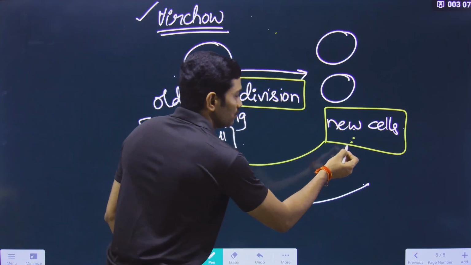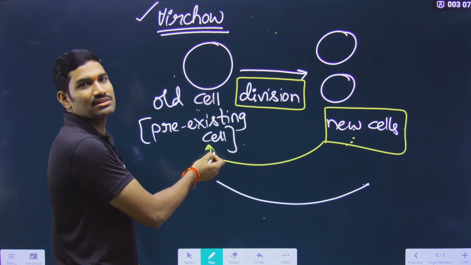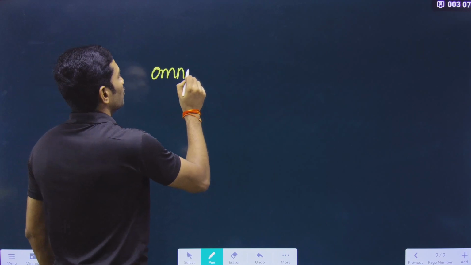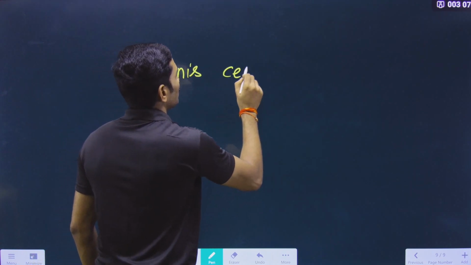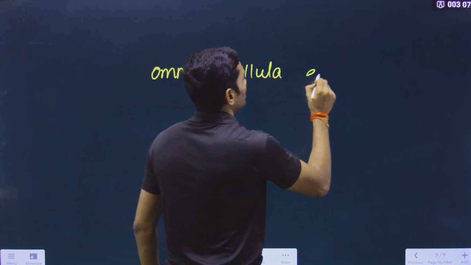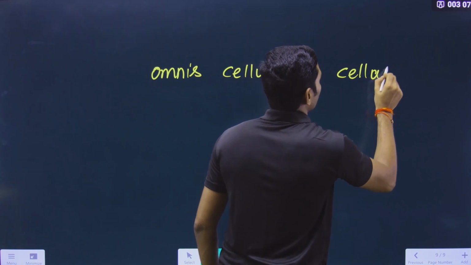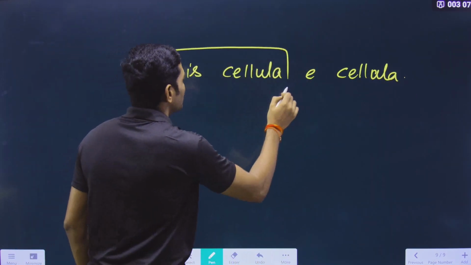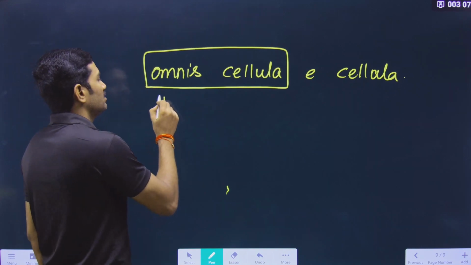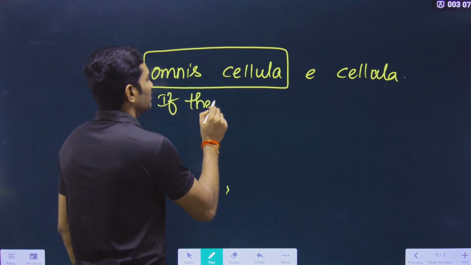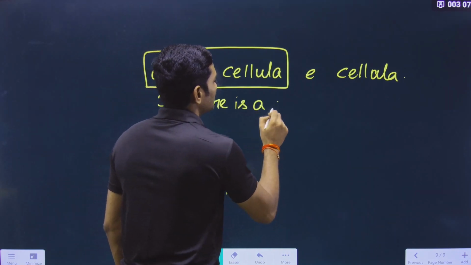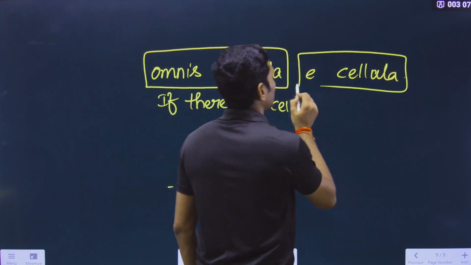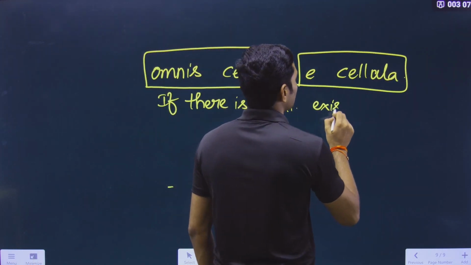So in this way, new cells are forming from pre-existing cells, and for this it is also called Omnis cellula e cellula. What is the meaning of omnis cellula? Omnis cellula means if there is a cell. E cellula means that there is an existing cell.